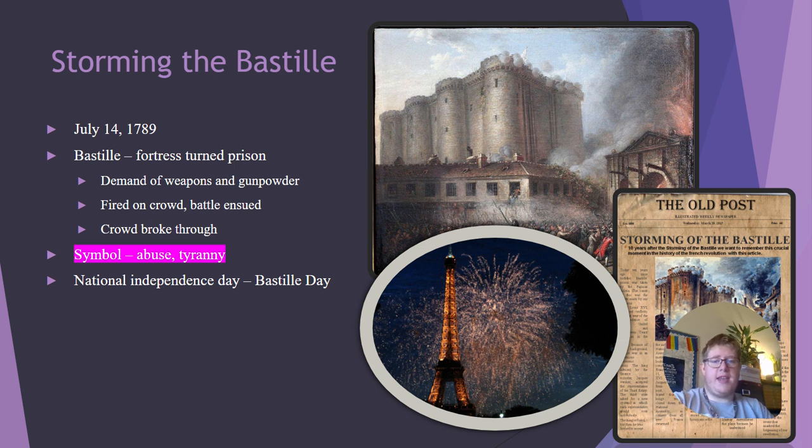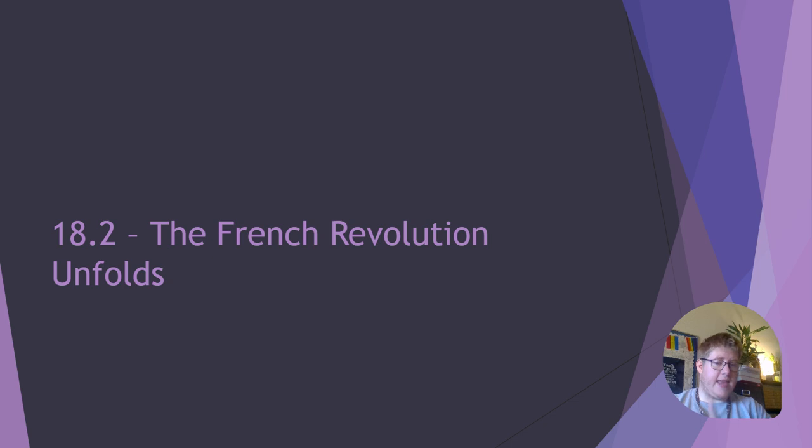So this is all going to come to a head in July of 1789. The Bastille, or fortress turned prison, is going to be raided by the peasants and the lower classes. They're going to demand weapons and gunpowder that they thought were stored there. There wasn't any. French troops are going to fire on the crowd and a battle will ensue. The crowd will break through, find no weapons, but release all the prisoners from the Bastille. The Bastille became a symbol of abuse and tyranny, and the anniversary of this became France's National Independence Day, also known as Bastille Day. All right, that's it for notes for today.